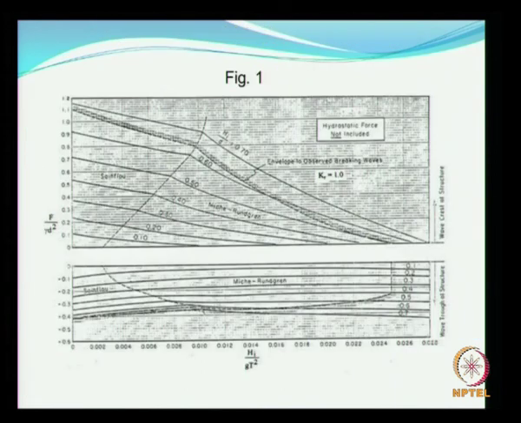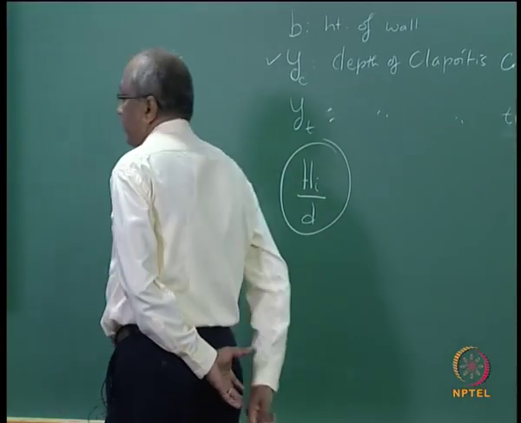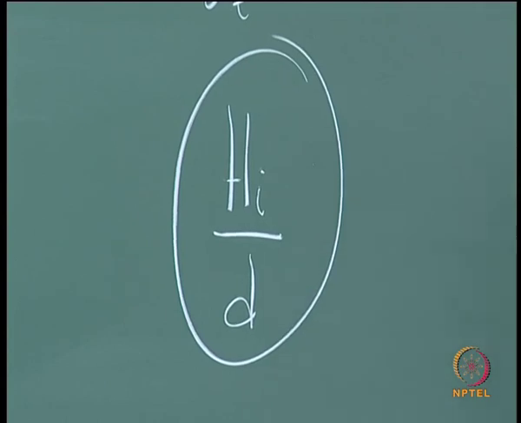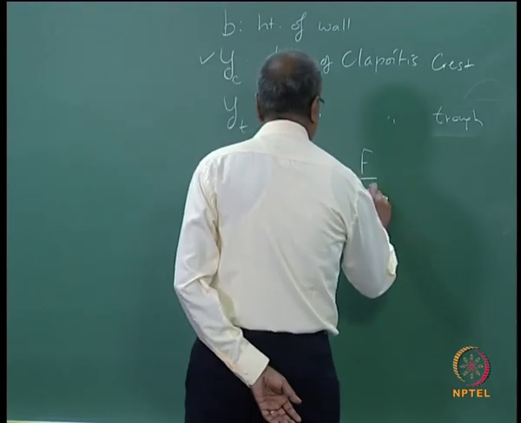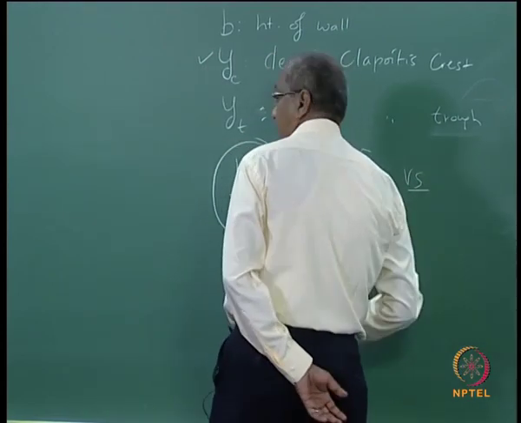F wave is obtained from this nomogram when a wave crest is acting on the wall or when a wave trough is acting on the wall. You have contour lines of Hi by d, where Hi is the incident wave height divided by d. Now the other parameters are F divided by gamma d square versus